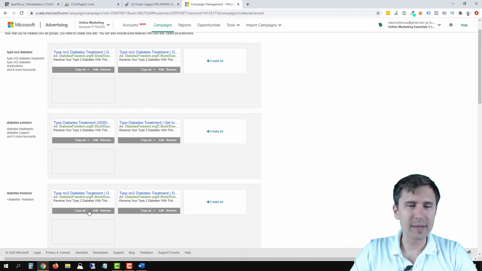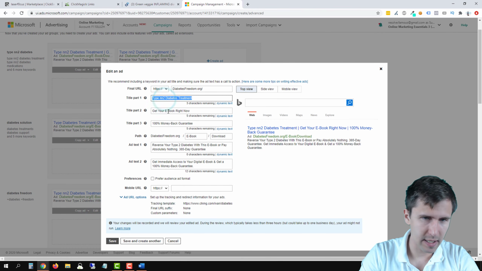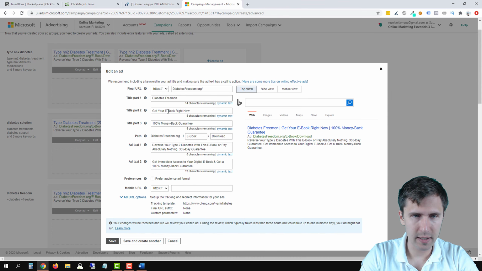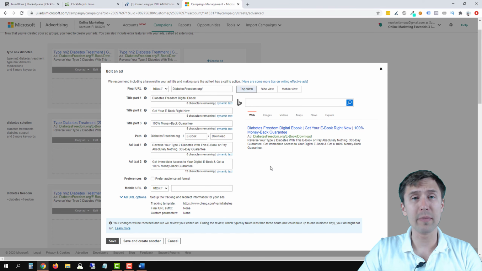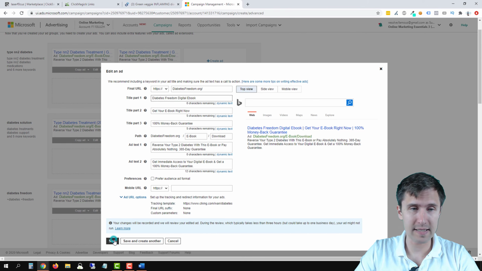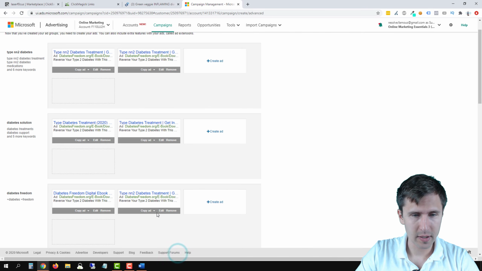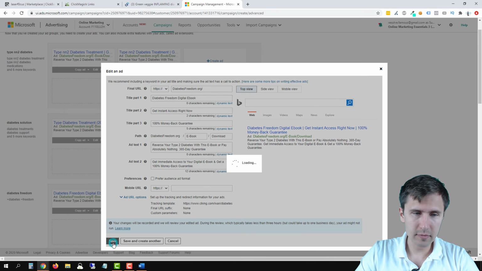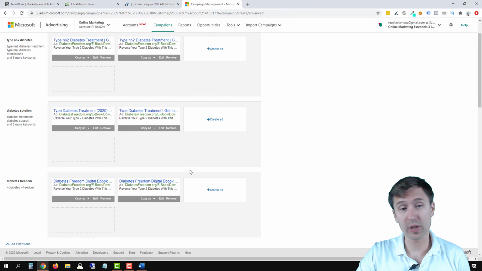Now this one is diabetes freedom specifically, so people that are already familiar with this product. So I'm going to go ahead and click edit and type in here diabetes freedom, freedom digital ebook. Because there's no space, I'm not going to use the dash. But this ad is for people that are familiar with this product and they are looking for it specifically. Okay, so we can point them in this direction. Now I'm just going to copy this headline here, click cancel, and then edit this one and enter that here, and click save. Okay, so now we have 3 different ad groups with 3 different ads with different keywords, right? With 3 different types of ads.